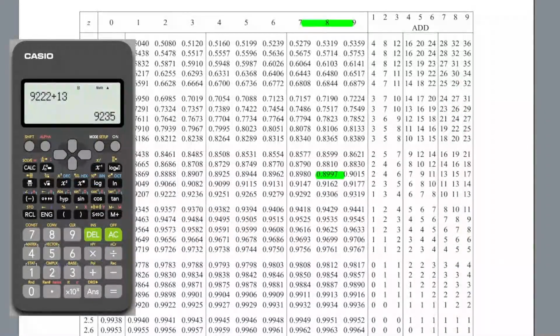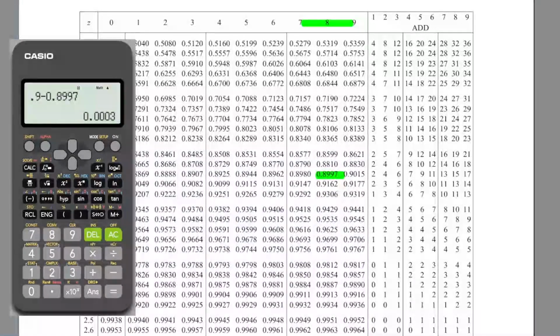I'm going to find the difference between 0.9 and this value that I've used to find the Z value, which is 0.8997. So it gives me, let me change that to a decimal, 0.0003. So I ignore the zeros and it gives me a number 3.